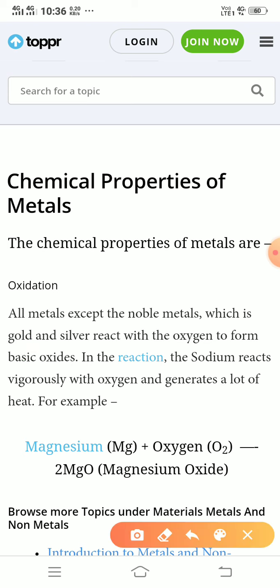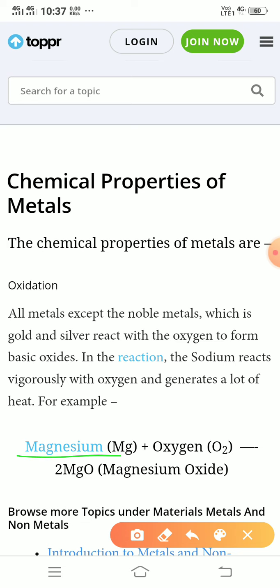In this reaction, sodium reacts with oxygen and generates a lot of heat. If we put sodium into the air, the sodium reacts with oxygen and creates heat, means fire. Clear?